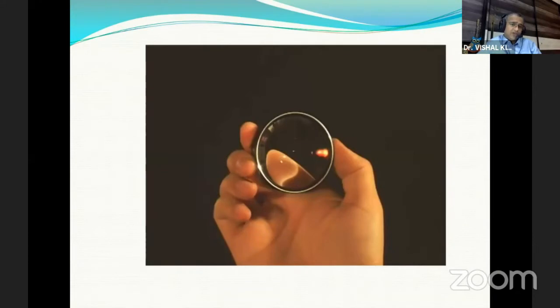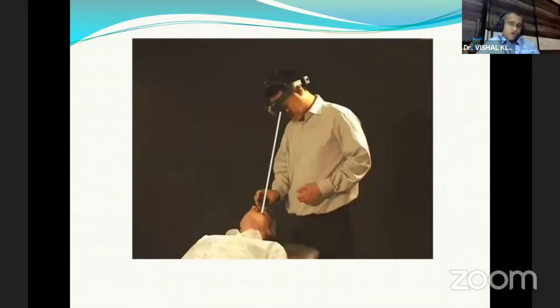While you start doing indirect ophthalmoscopy, you have to remember that the lens with the silver coating should face downward, that is, towards the patient's eye. And while you do indirect ophthalmoscopy, the index finger and the thumb should hold the 20 diopter lens or whatever lens you are using, and the other fingers should act as the pivot or the fulcrum, which even helps to open the eyes. And with these two fingers, you have to move your lens up and down.